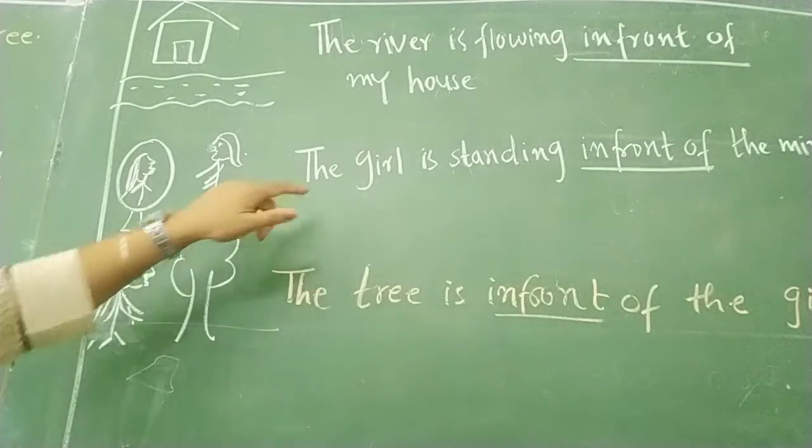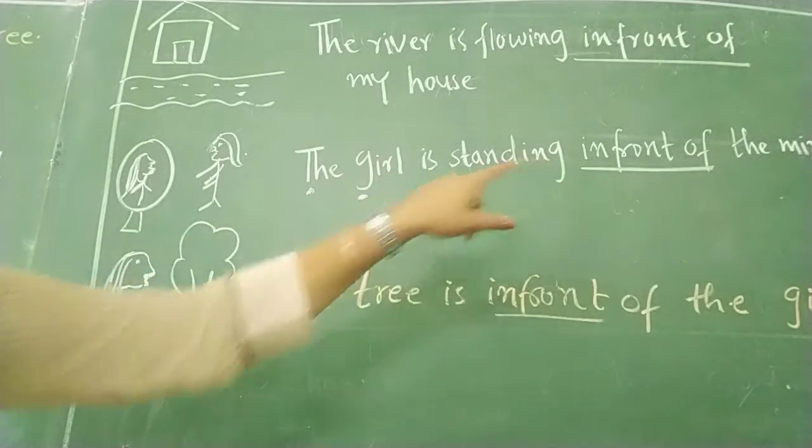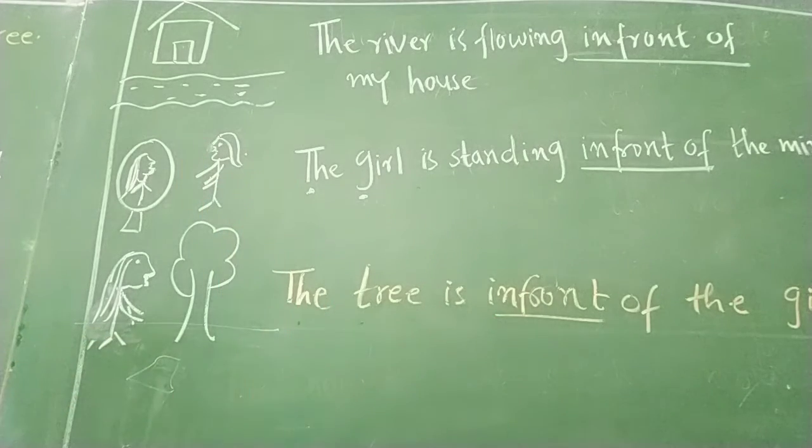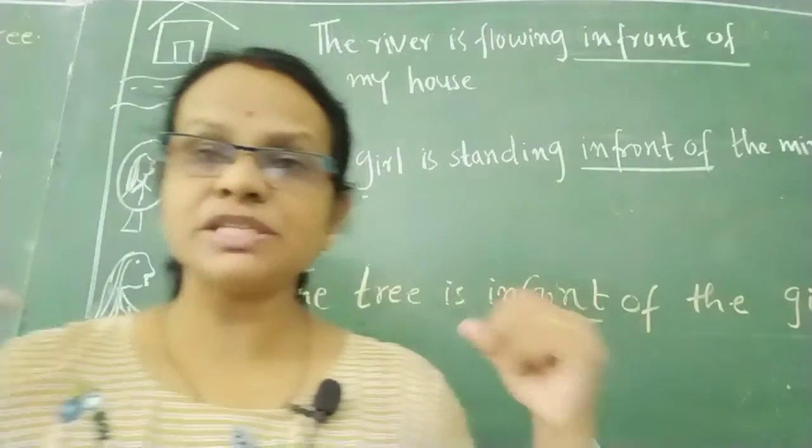So here I have written the girl is standing in front of the mirror and the tree is in front of the girl. So this is about in front of. In front of यानी सामने होना, right? सामने होना. Now we will see the next preposition, that is behind. Behind means पीछे.